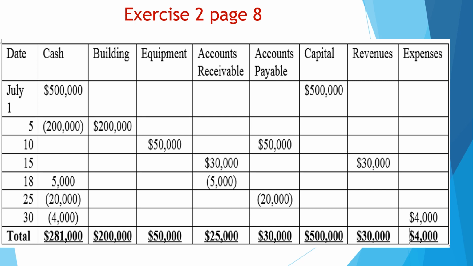The last transaction is on July 30, paid 4,000 salaries for the current month. Salaries, as we know, is an expense. So salaries expenses would be increased, expenses by 4,000. And since we pay expenses, the cash account will decrease by 4,000. And finally, we calculate the total of each column.